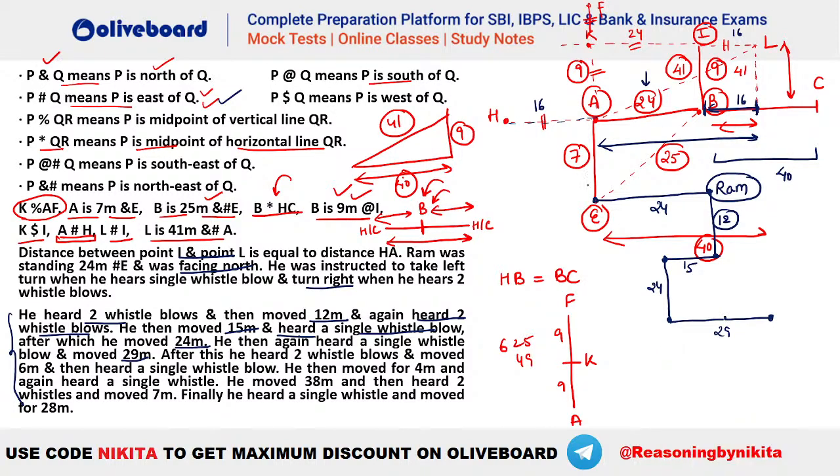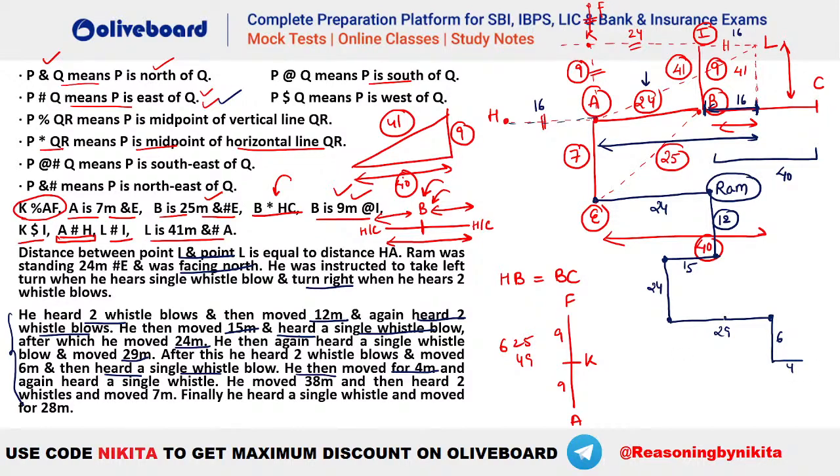So again he heard two whistle blows. So that means take a right turn, he goes below and goes for 6 meters. And then he heard a single whistle blow, that means again a left turn, and then he moved for 4 meters. So again he has to go 4 meters, so 4 meters would be something like this, right?